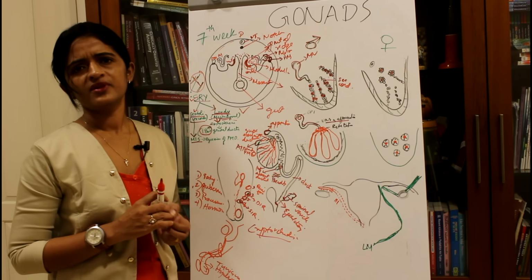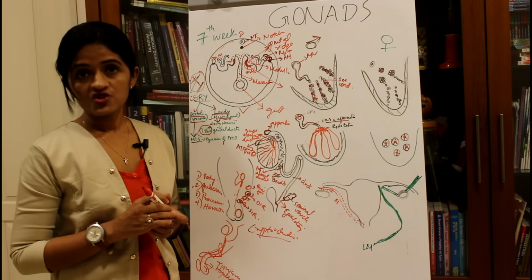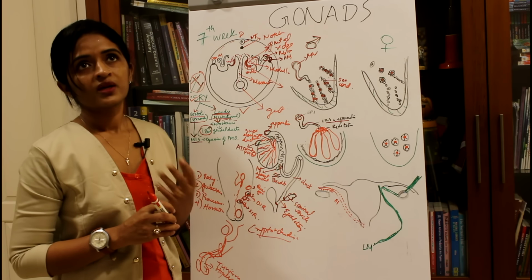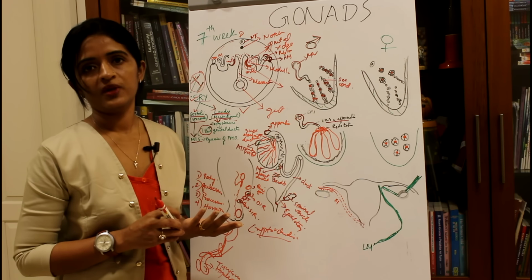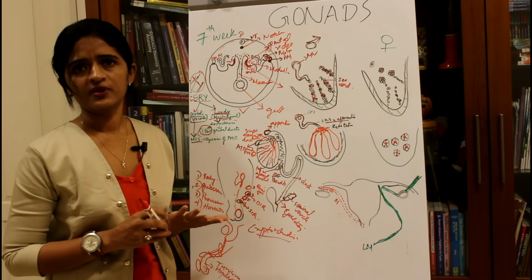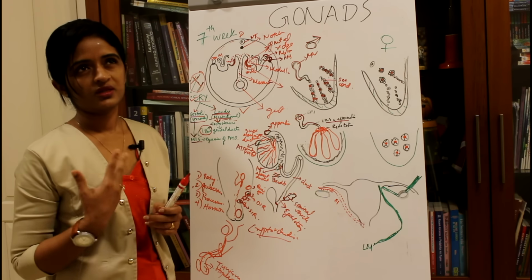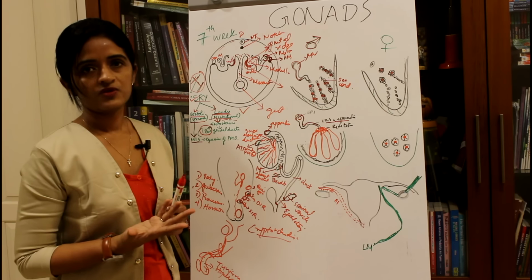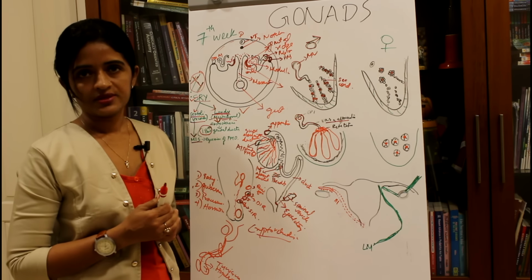So what will happen if the testis fails to descend into the scrotal sac? There are high chances of getting tumors in such a testis, and spermatogenesis won't be happening at a normal level when compared to the normal testis. So these are the clinical things which you can expect if the testis is not descending into the scrotal sac.